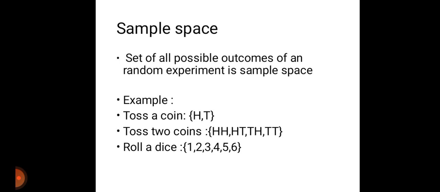What is sample space? The set of all possible outcomes of a random experiment is a sample space. For example, toss a coin. Possibilities are head and tail. Toss two coins. Possibilities are 4: head head, head tail, tail head and tail tail. Roll a die. Possibilities are 6: 1, 2, 3, 4, 5 and 6.